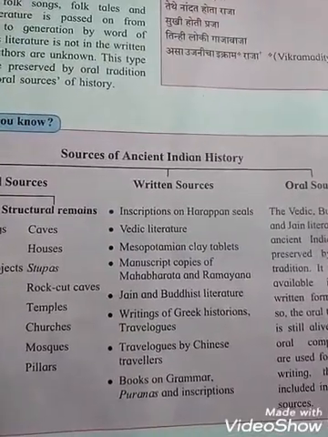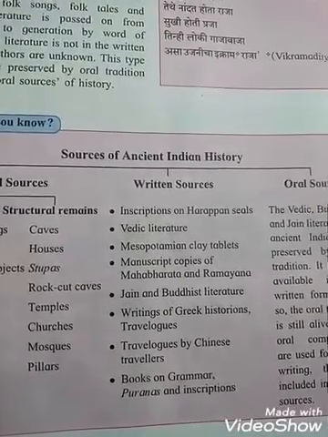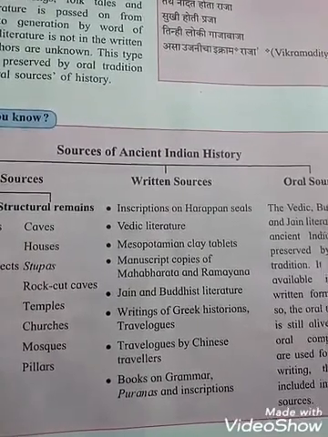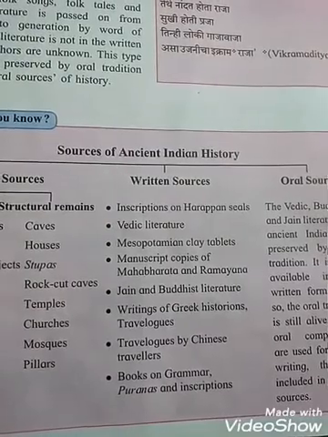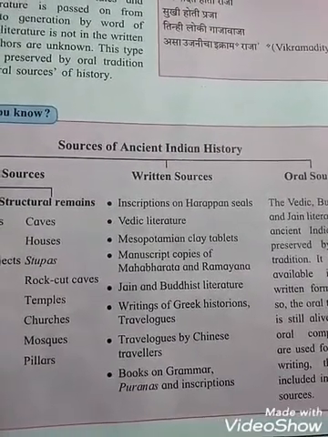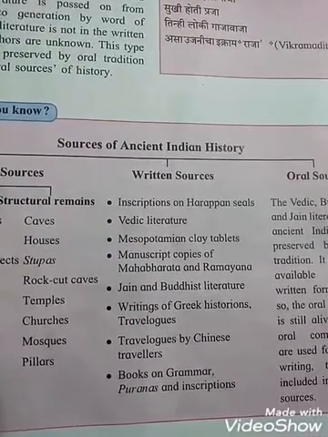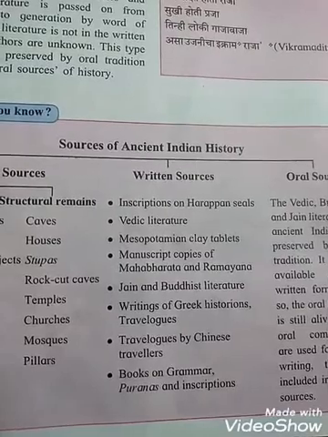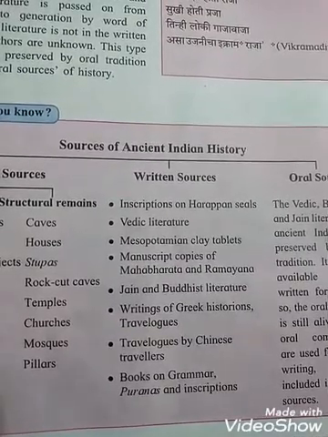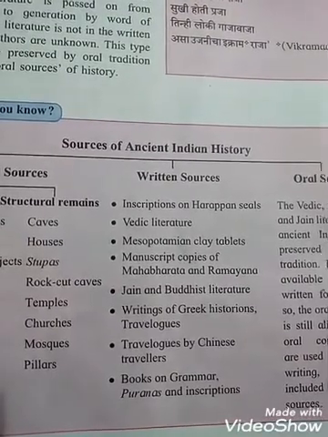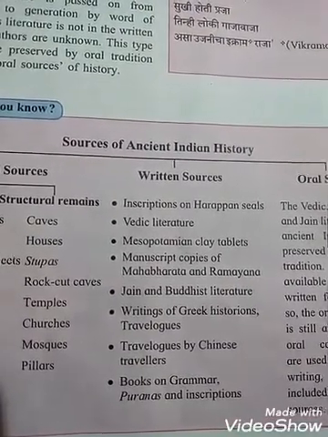Written sources: see the first point, inscriptions on Harappan seals. Then Vedic literature, Mesopotamia clay tablets, manuscript copies of the Mahabharata and Ramayana. What are manuscripts, students? The books which are written by hand we can say are manuscripts.